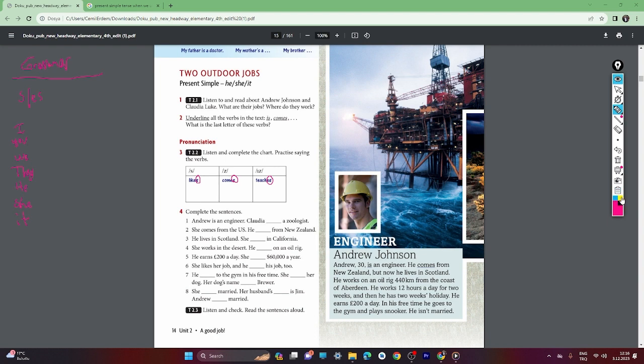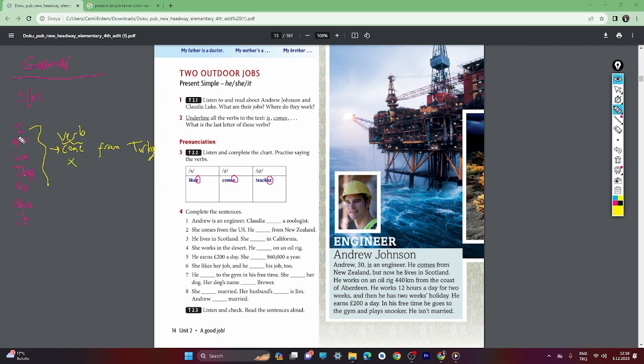Okay, let me choose another color here. With I, you, we, they, for example, I or you or we or they come from Turkey, let's say. You see, with I, you, we, they, we have a verb here. Verb doesn't take s.